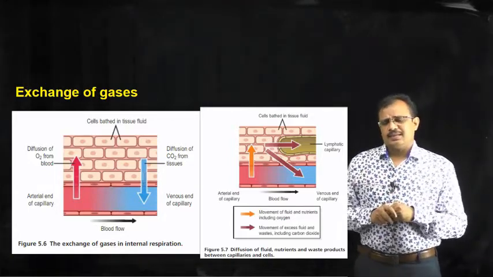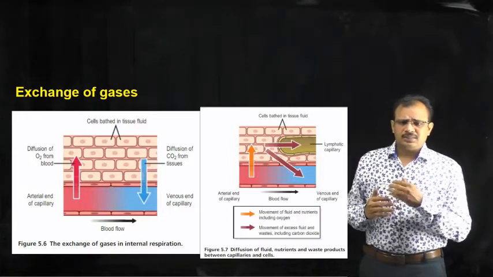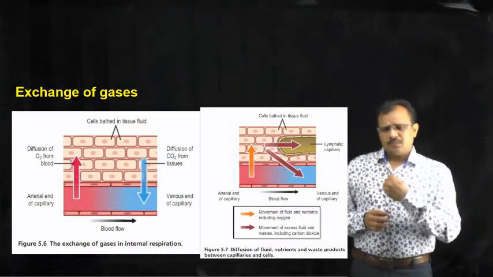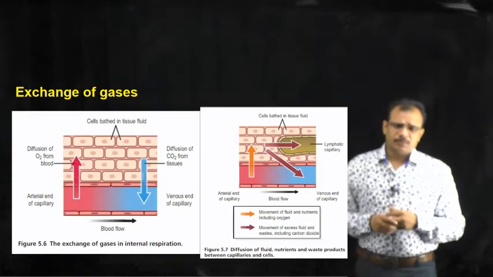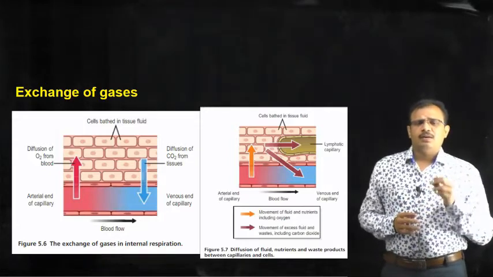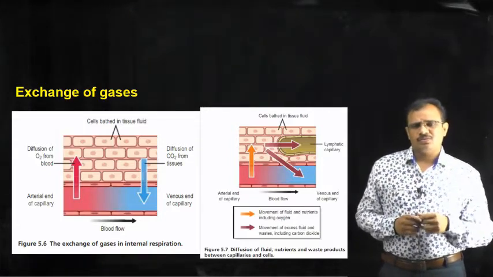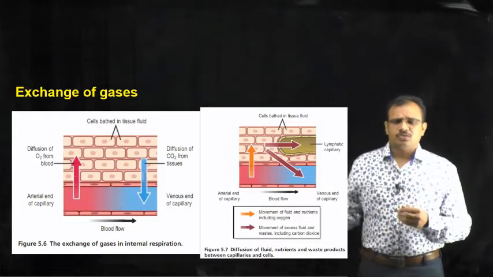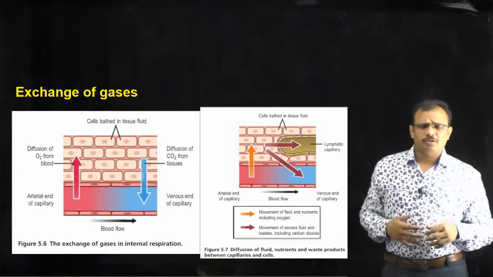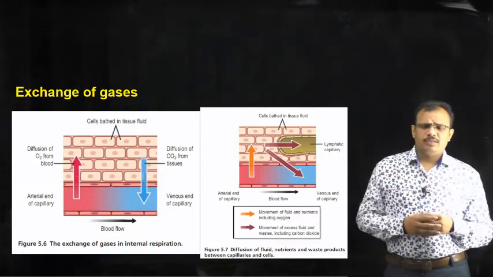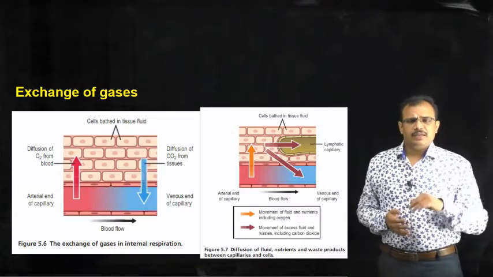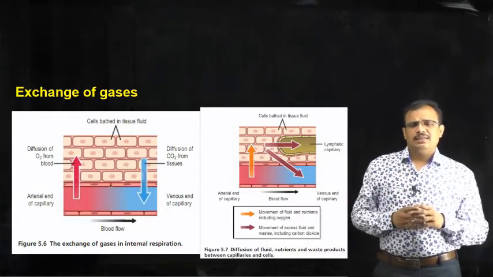near the cells, and we have seen that these capillaries are highly permeable. Water and other soluble substances easily enter into the tissues, and once again this comes back because of the presence of plasma proteins. So an osmotic pressure will be created so that they come back. We have seen about 21 liters of blood will enter into the tissues from the blood vessels per day, and about 17 liters come back, and the remaining enters into the lymphatic ducts.